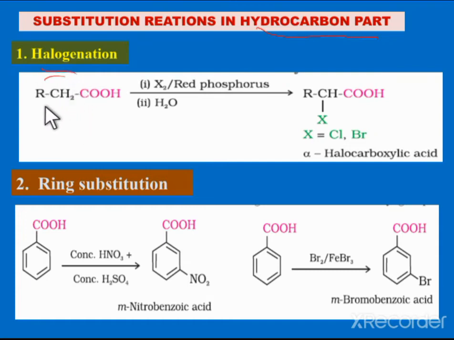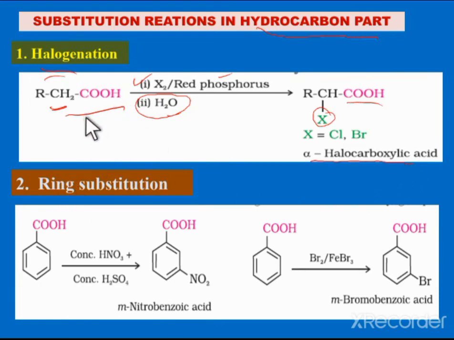First one, when the carboxylic acid which has at least one alpha carbon to this carboxyl group is treated with the halogen in the presence of red phosphorus followed by hydrolysis, in that case alpha halo carboxylic acid can be obtained.